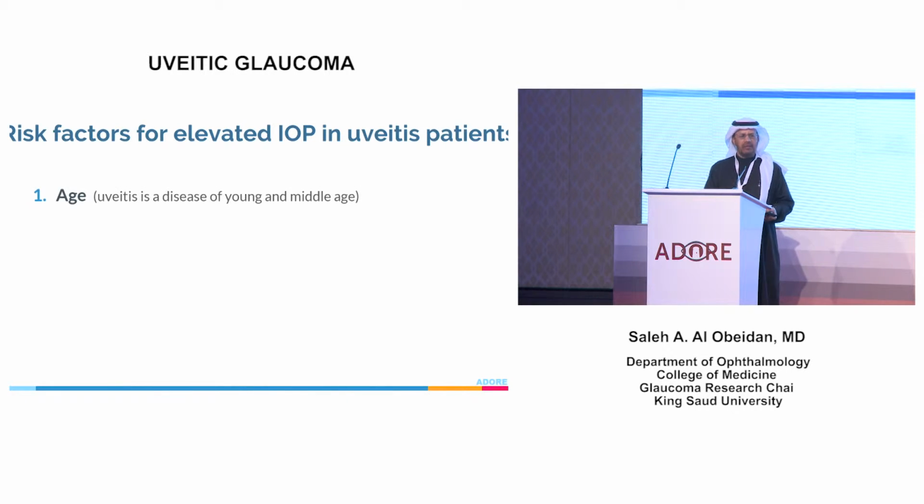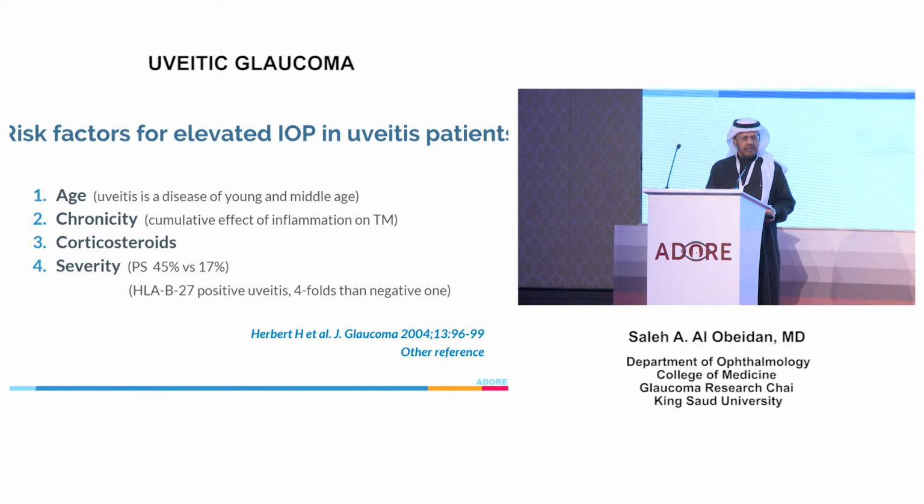I will skip the risk factors because I don't want to delay the next session. So age, chronicity, corticosteroids, severity of the disease, all these are risk factors for the development of secondary glaucoma in patients with uveitis. For example, age is very important. The disease is a disease of young age, but when it develops in an older age group, the possibility of developing glaucoma is more likely, because any insult to the angle can unmask the declining function of the angle.